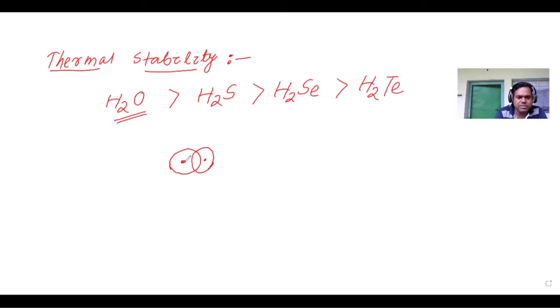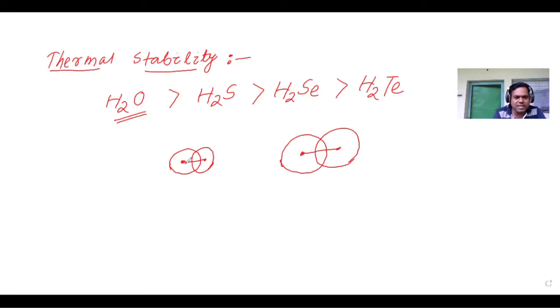then the bond length is very small as compared to the others.